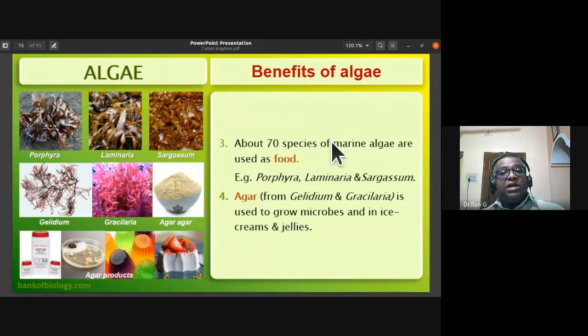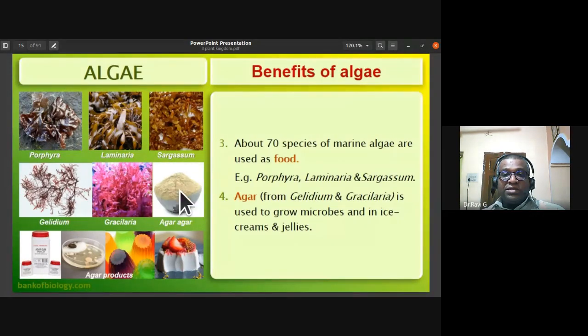About 70 species of marine algae are used as food. You can see Porphyra, Laminaria, Sargassum. They're all used as food in the coastal areas. Then agar is extracted from Gelidium and Gracilaria.